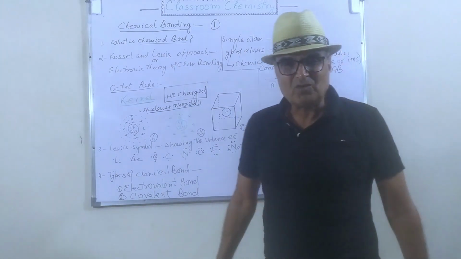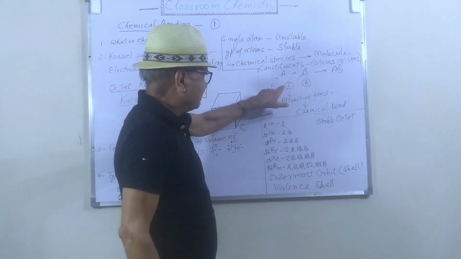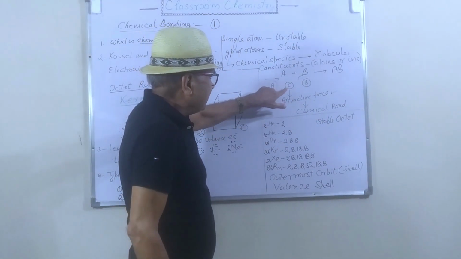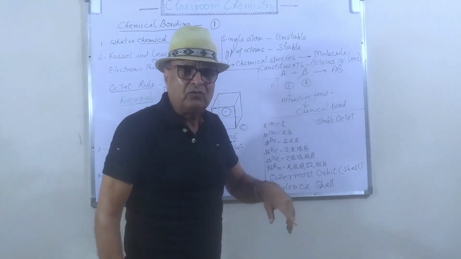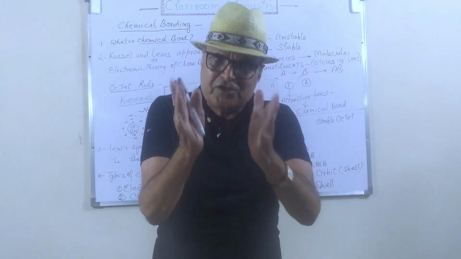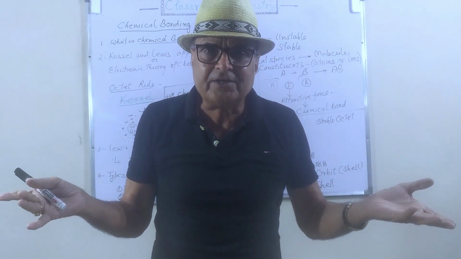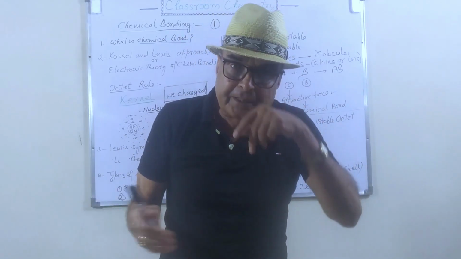Now, there was a question. Up to now, what was the source of this attractive force? We have no source. We have no explanation about from where this force is generated. So, okay.